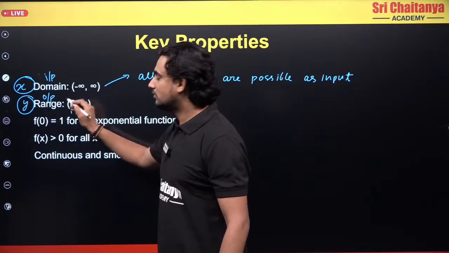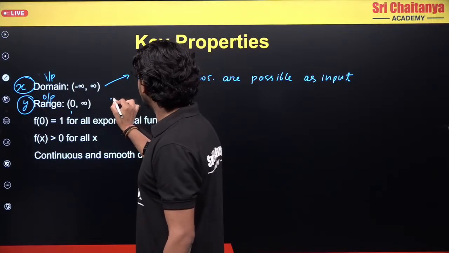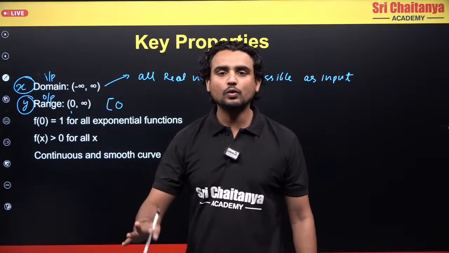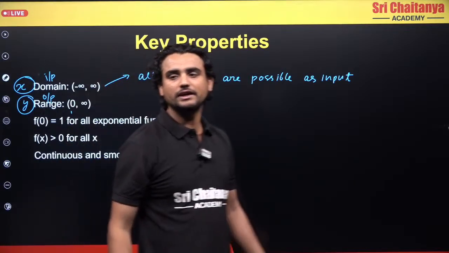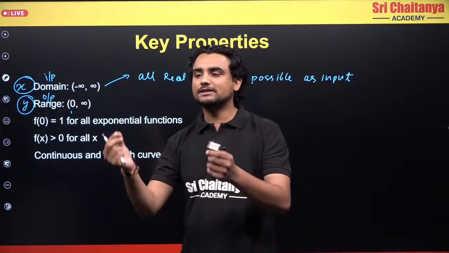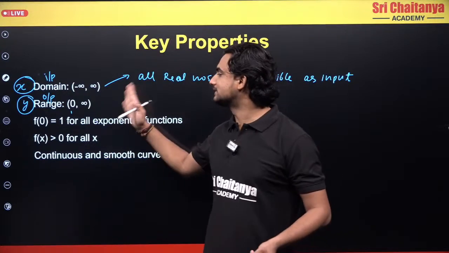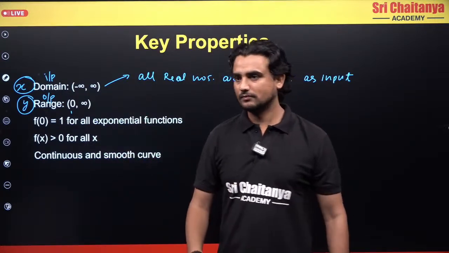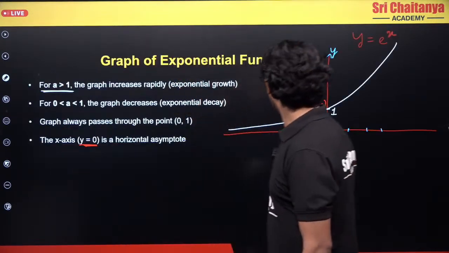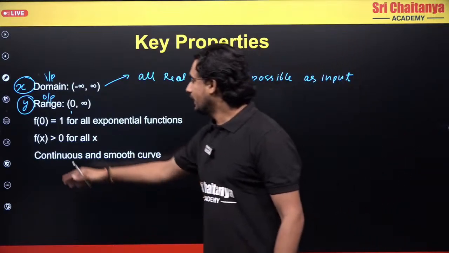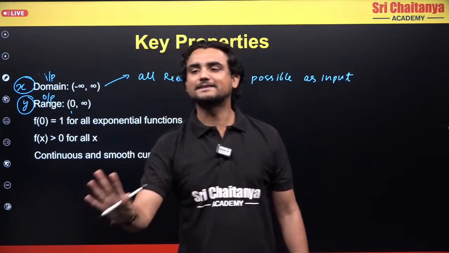This is a normal bracket, not a square bracket. If I wanted to include 0, I would draw something like this. But I don't want to include 0, that is why I am drawing a normal bracket. And what about infinity? Infinity is a very large number, simple as that. How large, I don't know. So we never include it, because I don't know which number you are including. Clear? Next, f of 0 is 1. For x equal to 0 I will get the value 1. The value of my function is greater than 0 for all x, correct?